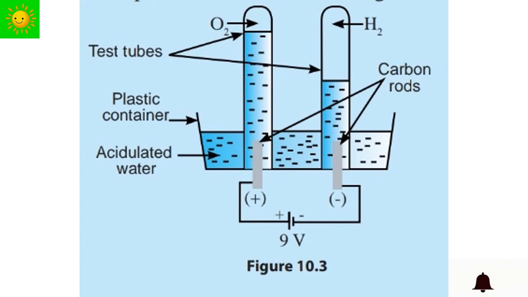Make two holes in the bottom of the plastic container. Pass the two carbon rods through those holes and seal the holes with a substance such as wax. Add acidulated water into the container and arrange the apparatus as shown in this figure. Observe and record your observation.